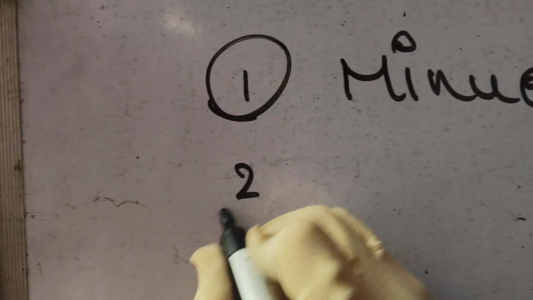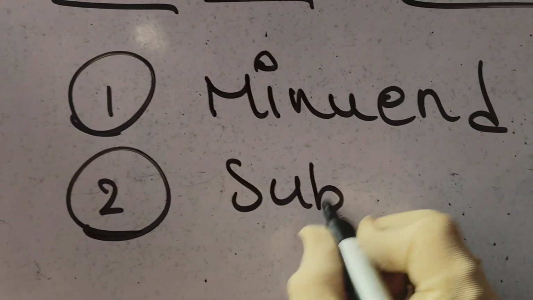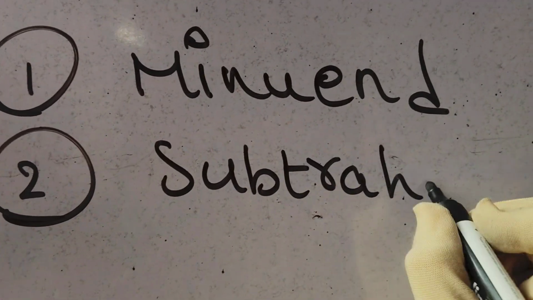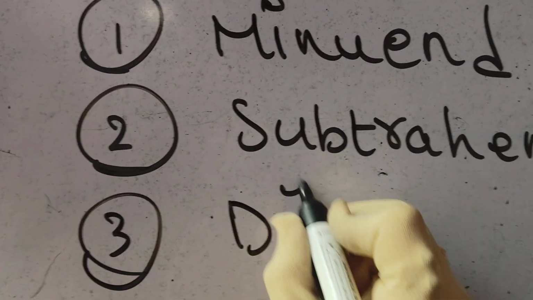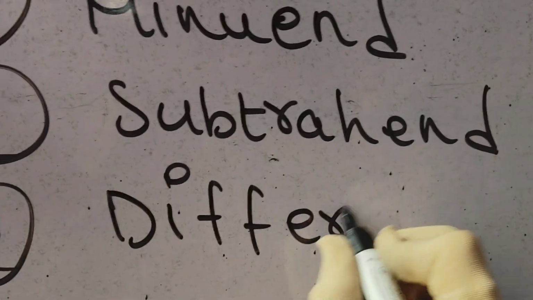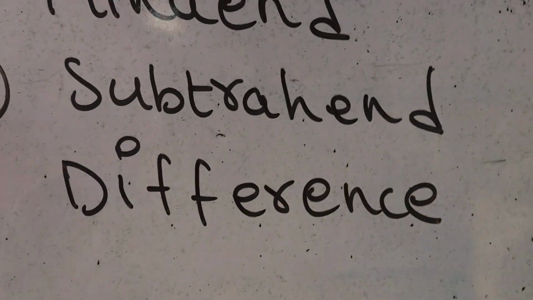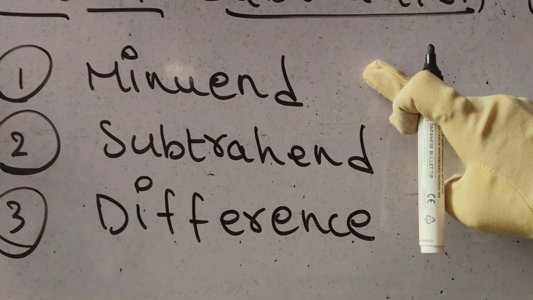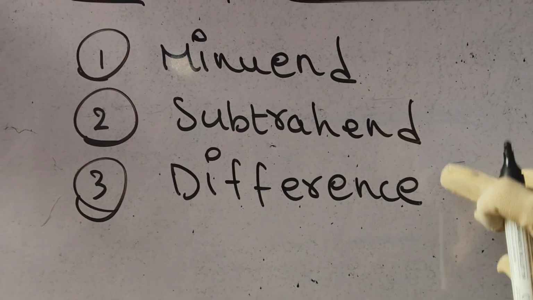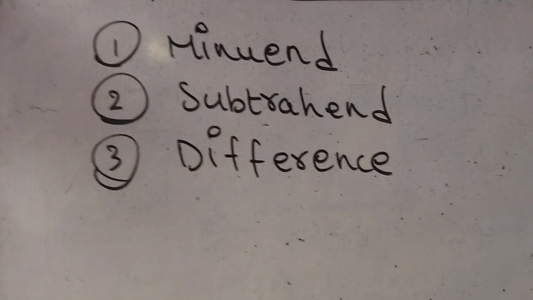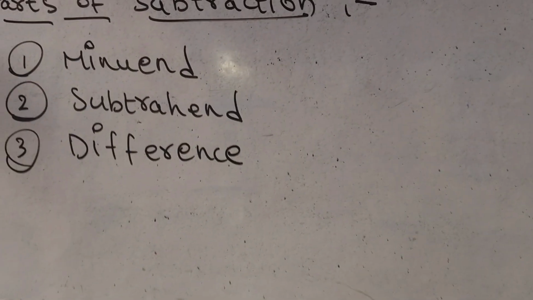Okay, second is subtrahend. Okay, then third one, repeat after me please, difference. So these are the three parts of subtraction. Minuend, repeat after me please, subtrahend, difference. Okay, so these are the three parts of subtraction.